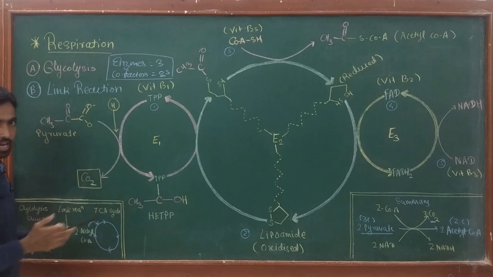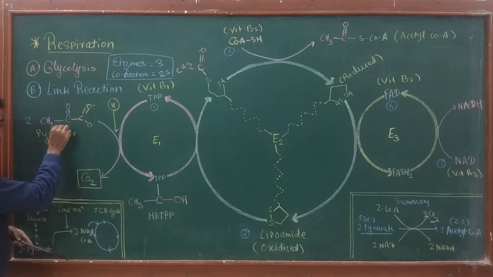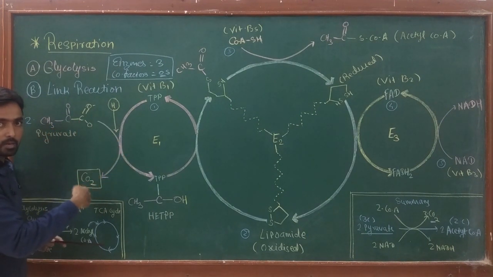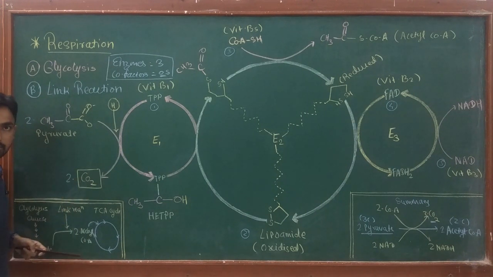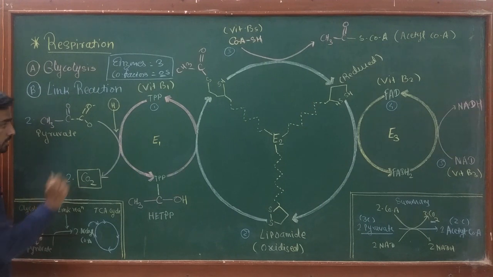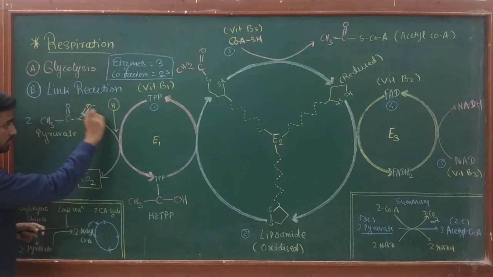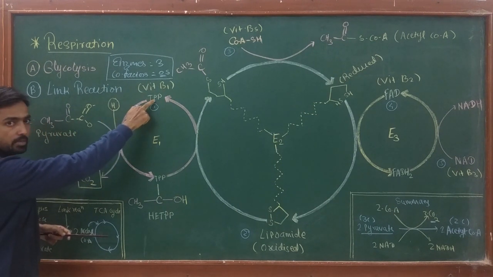The reaction starts when 2 molecules of pyruvate, which are produced at the end of glycolysis, undergo decarboxylation in which 2 molecules of carbon dioxide are produced. And due to breakdown of this bond, this C double bond O leaves in the form of carbon dioxide, and this group, which is the acetyl group, combines with thiamine pyrophosphate.